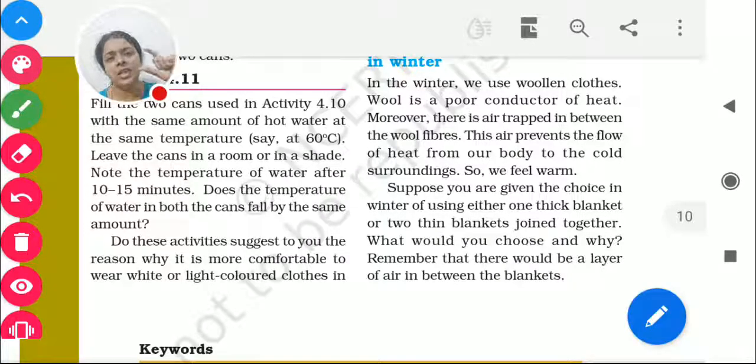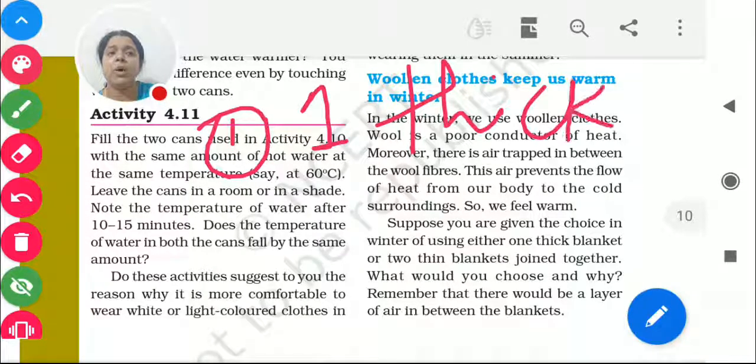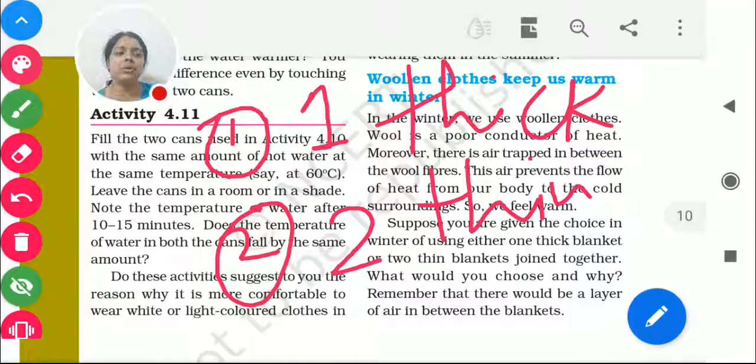Either I give you a thick blanket. One option is one thick blanket I'll give you. Right? One thick blanket I will give you. The second option is I will give you two thin blankets. One thick blanket, or you get two thin blankets. Which is better? Which will give us more warmth? Which will protect us more from the cold wind?